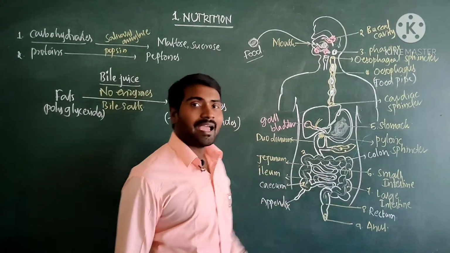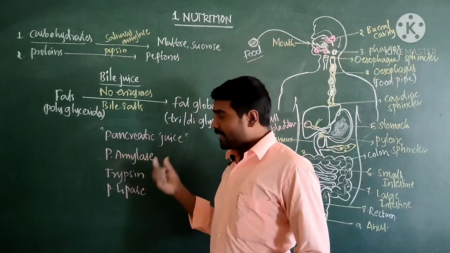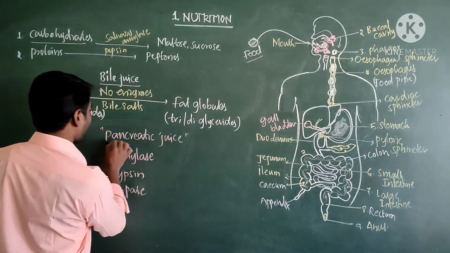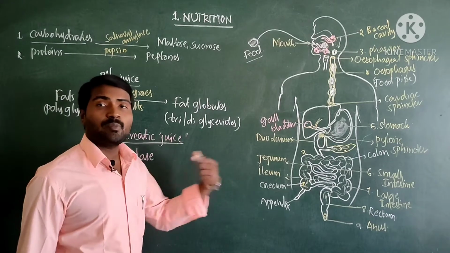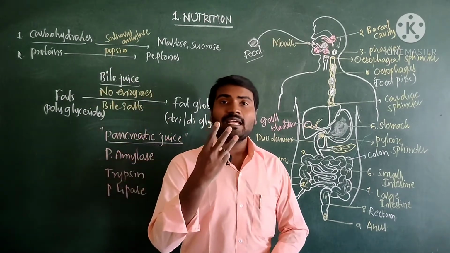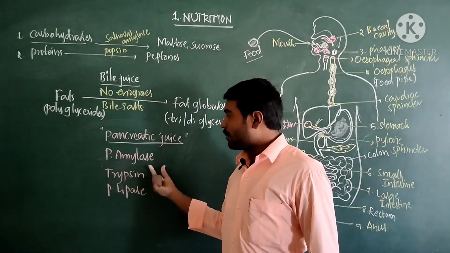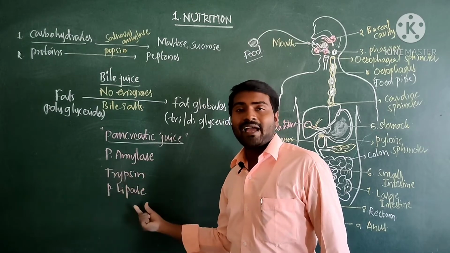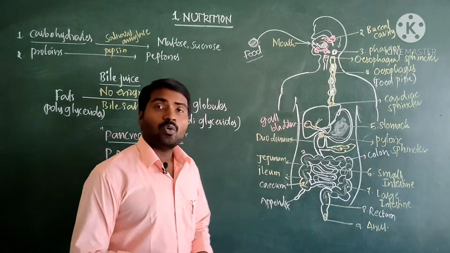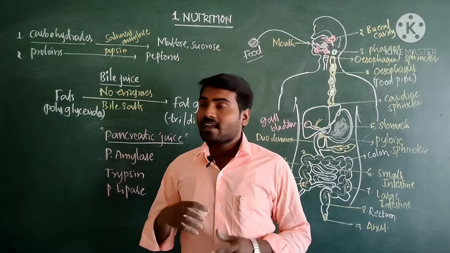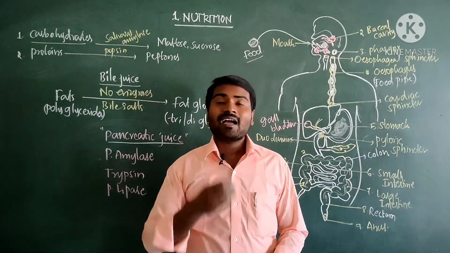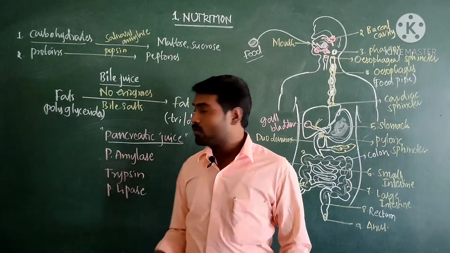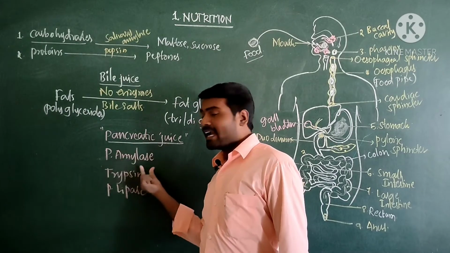Now come to the pancreas. Pancreatic juice is the digestive juice which is produced by the pancreas. It contains three types of enzymes: pancreatic amylase, trypsin, and pancreatic lipase. Now, if any carbohydrates are not broken down in the buccal cavity, they further break down in the presence of pancreatic amylase.